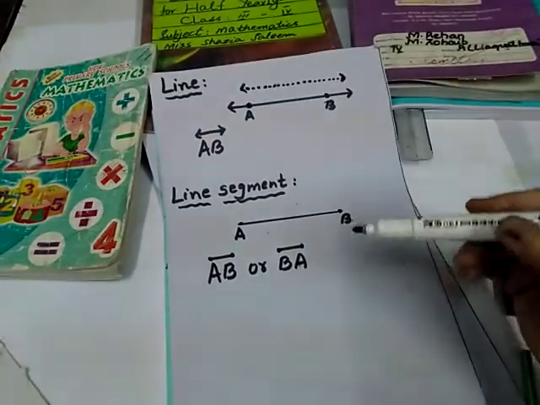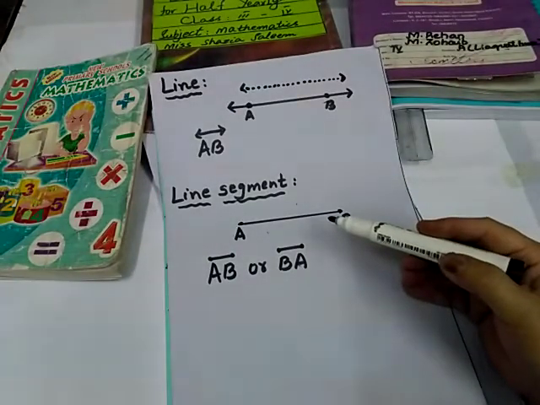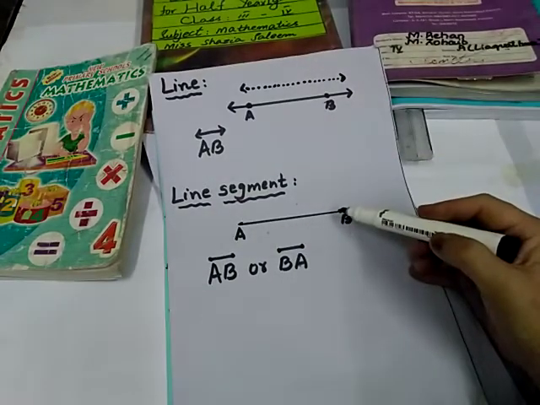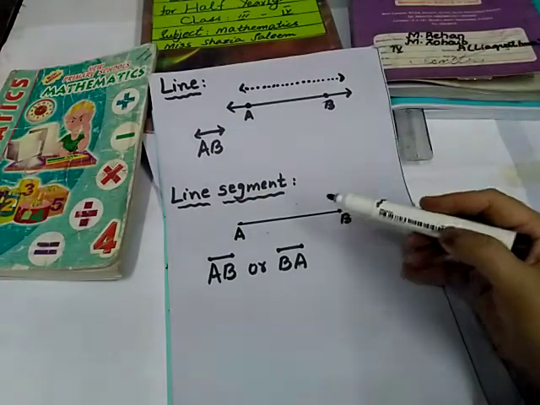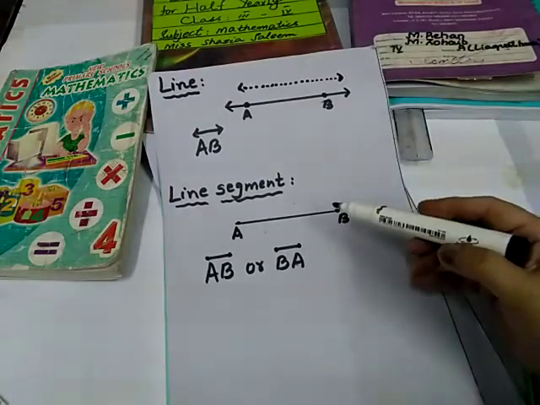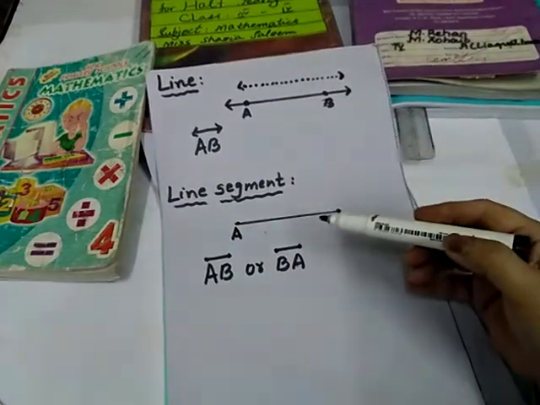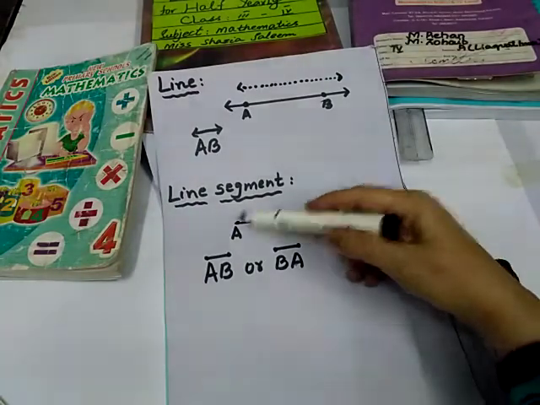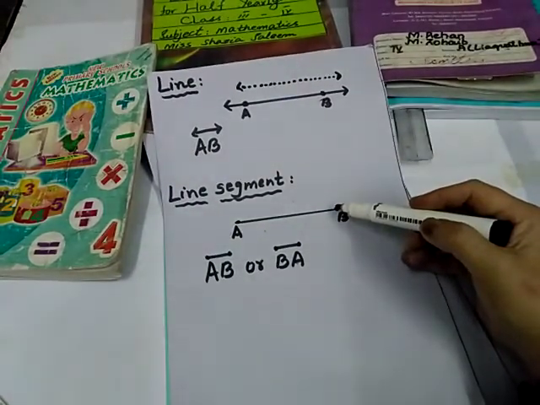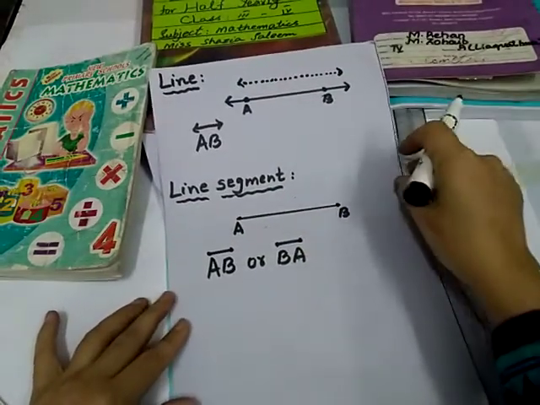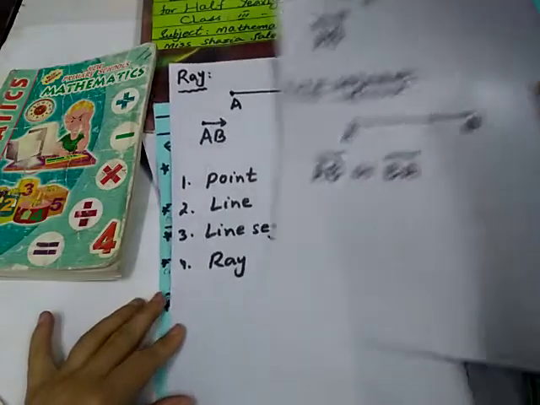Line segment. A line segment is a part of a line. It has two end points, two fixed points. It does not go on forever and ever. It has no arrowhead. A line segment can be measured. It has a beginning point and an ending point. The symbol of a line segment is line segment AB or line segment BA.